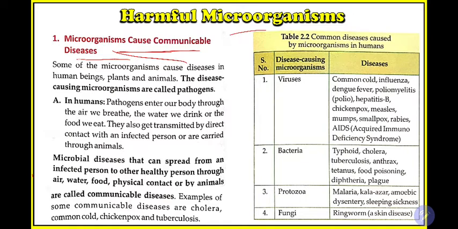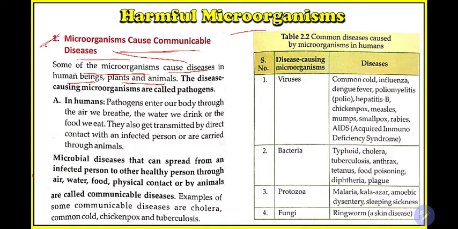Similarly, there are several viruses, bacteria, protozoa and fungi which cause disease to human beings, animals, and plants. So we learn these diseases more specifically, because harm here means more specifically the harm only in the form of disease to us. So the first point is microorganisms cause communicable diseases. Some of the microorganisms cause diseases in human beings, plants, and animals.